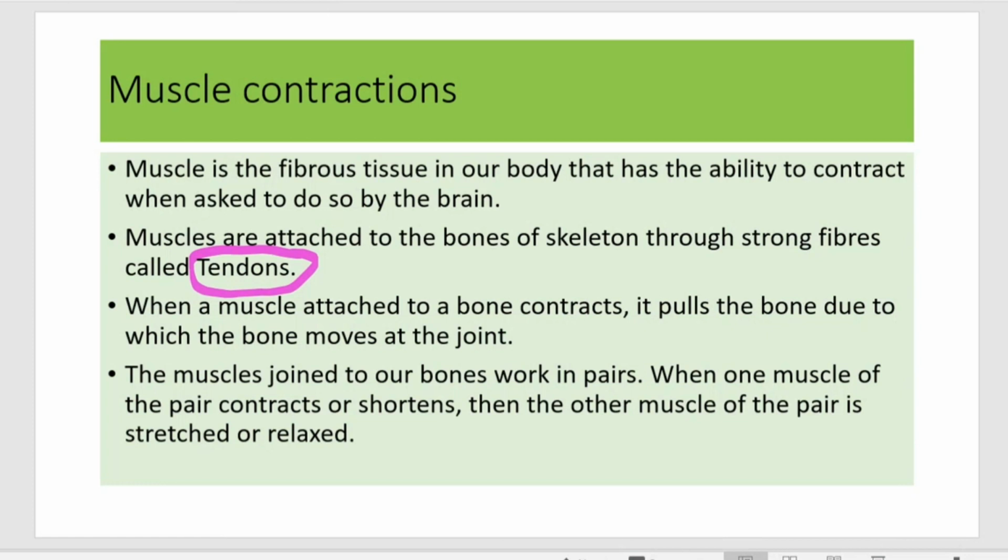So by this slide, we are going to finish the types of joints. In part 4, we will be discussing the different kinds of movements in animals.